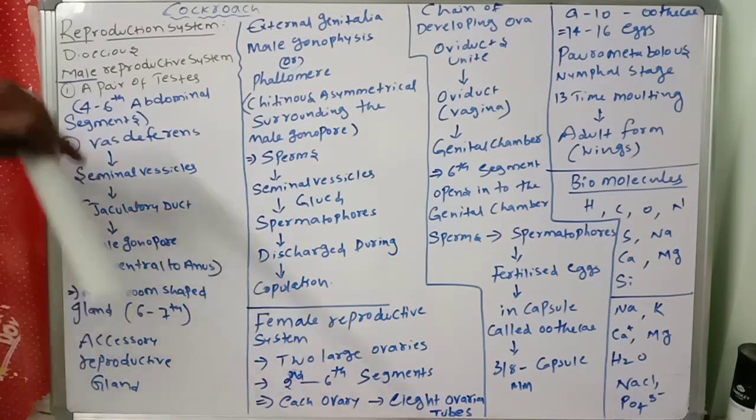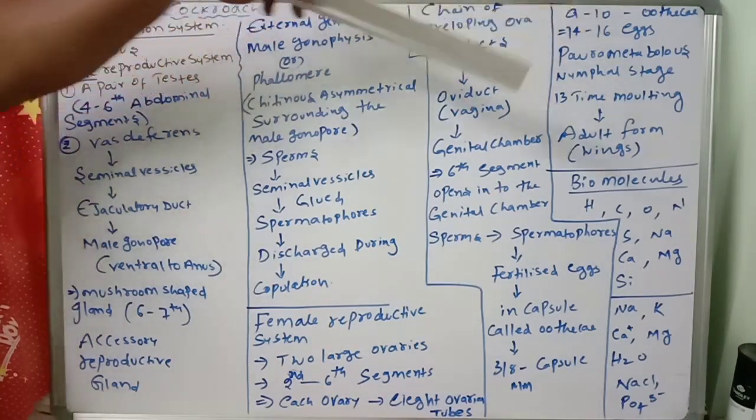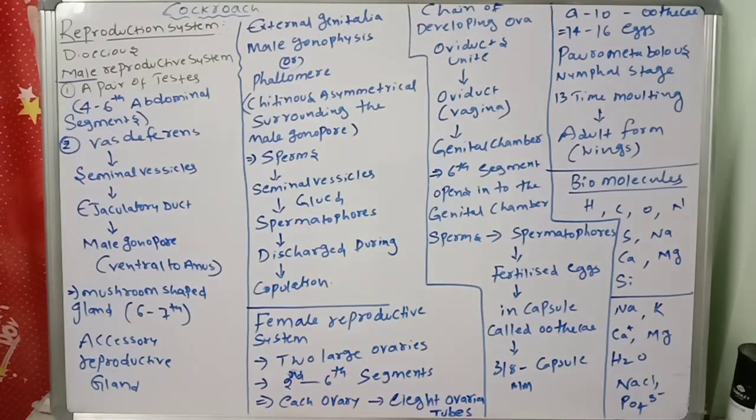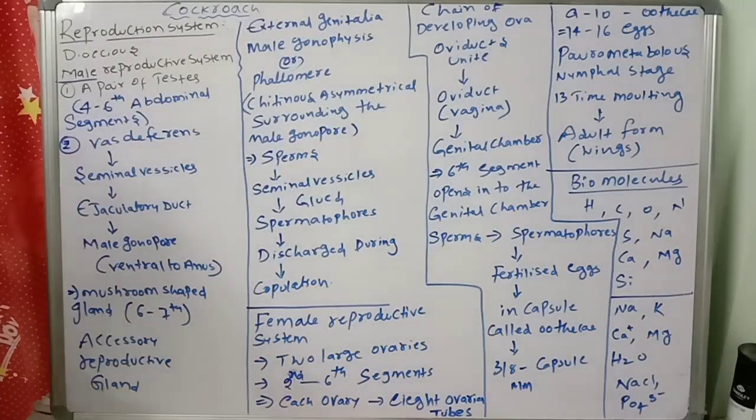An average female produces how many? 9 to 10 oothecae. Each ootheca contains, very important, 14 to 16 eggs.